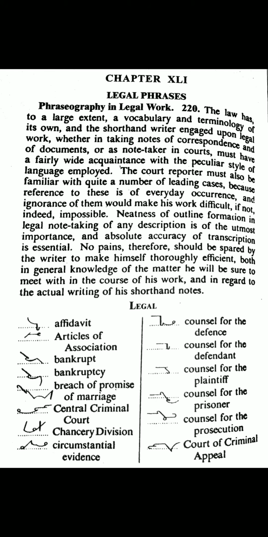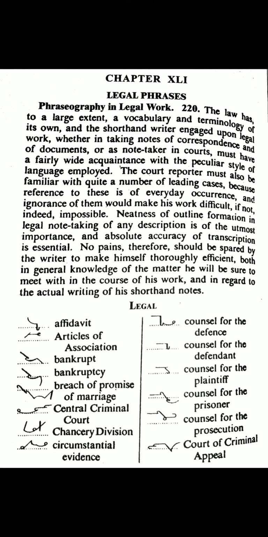Next, breach of promise of marriage. Birth through the line for breach, of is omitted here. Per for promise, and of is omitted here, and marriage, M R upward and J. Central Criminal Court. S circle N doubled for central. Cur is used here for criminal, and cur halved is used here for court. Chancery division. J above the line, N stroke S circle upward R is used here for chancery, intersecting it with the end by D for division.